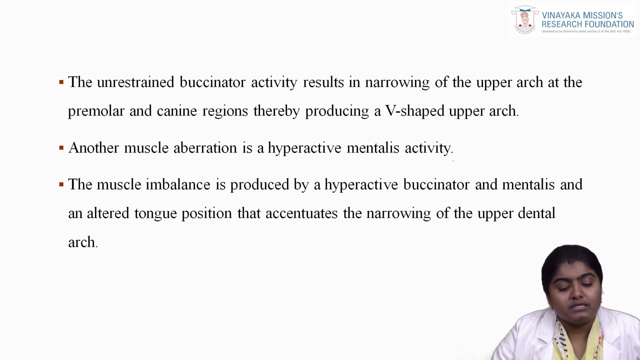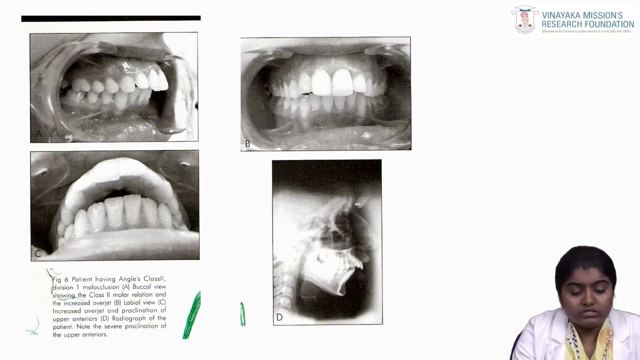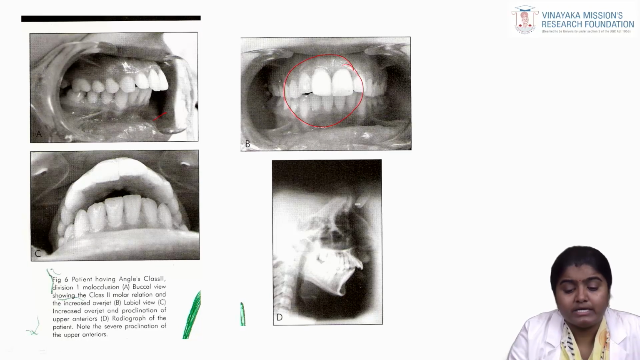Another muscle aberration is hyperactive mentalis activity. The muscle imbalance is produced by a hyperactive buccinator and mentalis and an altered tongue position that accentuate the narrowing of the upper dental arch. Here you can see the various views of Angle's class 2 division 1. Picture A shows the buccal view, and picture B shows the labial view, with increased overjet. Picture C shows the lower view, with increased overjet and proclination of the upper anteriors. The cephalometric view shows the severe proclination of the upper anteriors.